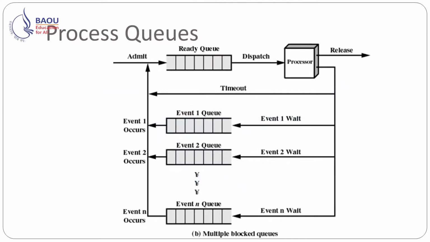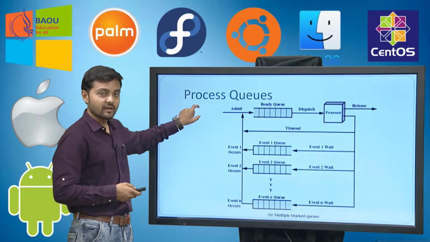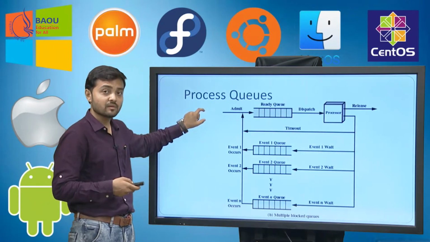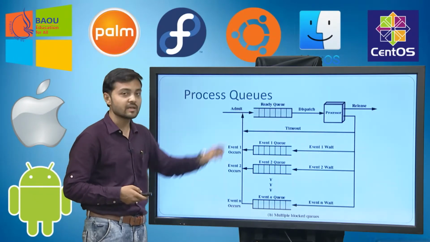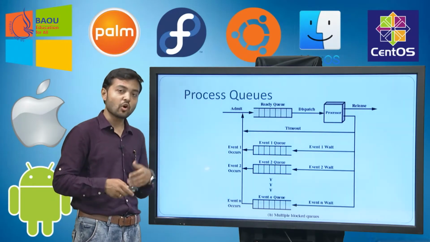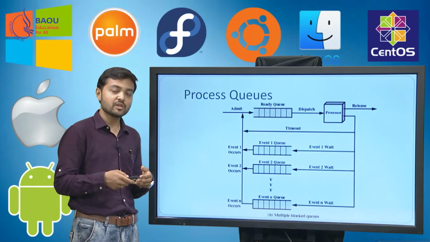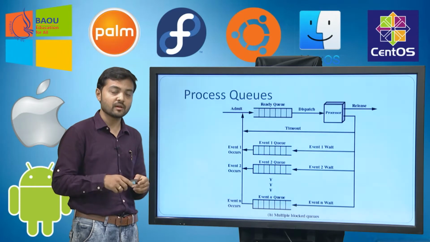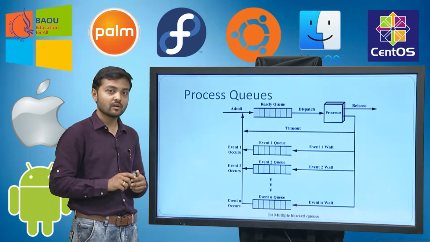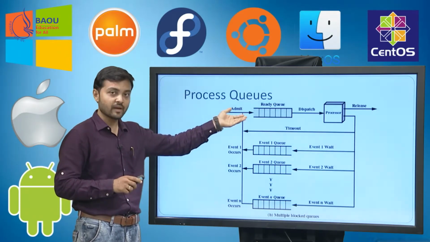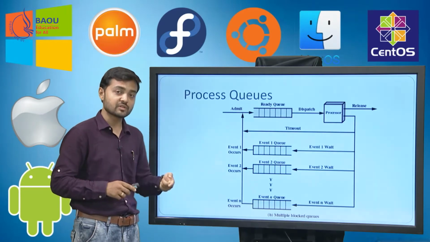Next, the process queues. Whenever a process gets created and gets memory, it will be stored in the ready queue. This ready queue contains all those processes which have all the resources available except the CPU. It means all the processes are in main memory and all of them need the CPU.